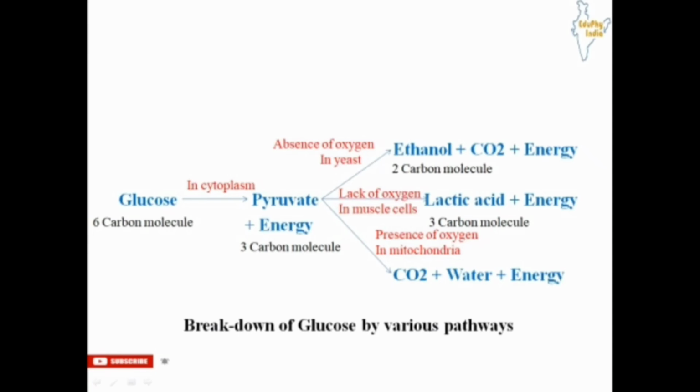So here we can see that there are three fates of pyruvate, that is, pyruvate is converted in three different modes, in three different conditions in the body of the organism. The first is formation of ethanol, carbon dioxide and energy in absence of oxygen. Second is formation of lactic acid and energy in lack of oxygen. Third is formation of carbon dioxide, water and energy in the presence of oxygen.